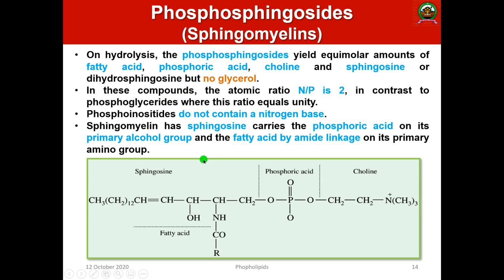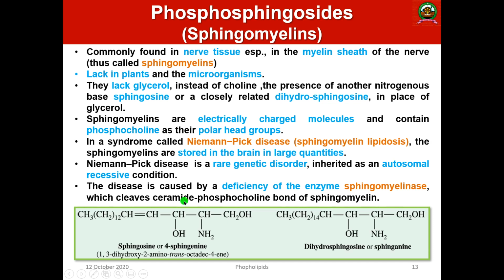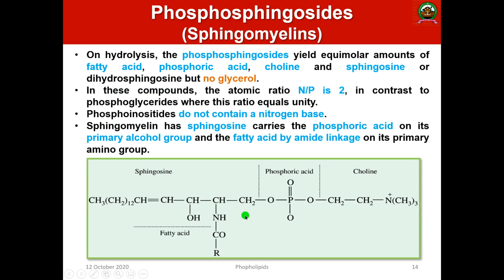As I said, this is the sphingosine residue, and this is the fatty acid. The sphingosine residue is CH3, CH2 twelve times, CH, CH2, CHOH, CH, NH2COR. This R group can be varied. Here is CH2OH, and this OH interacts with the phosphoric acid group, and here you can see the choline, a nitrogenous base. So sphingomyelin has sphingosine, phosphoric acid, choline and fatty acid, but there is no glycerol.